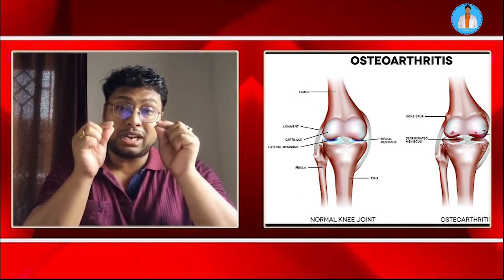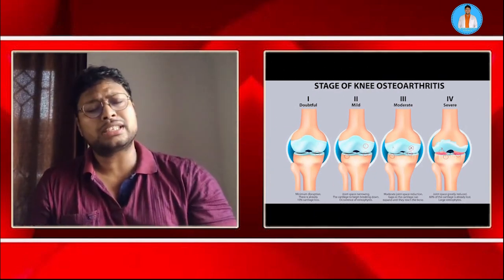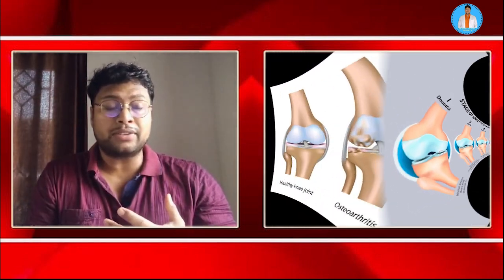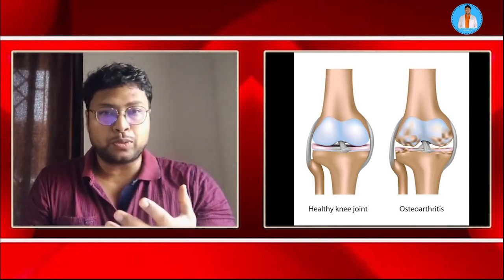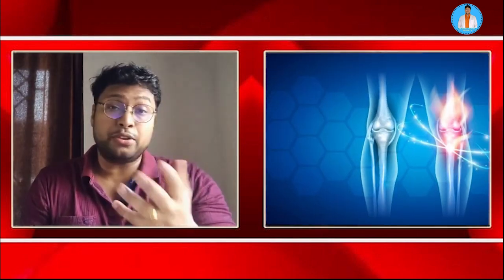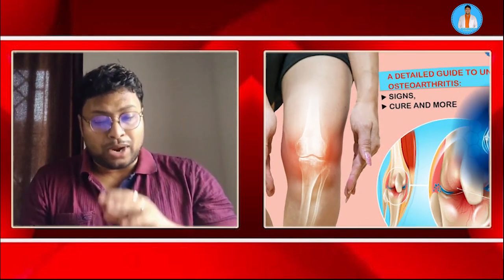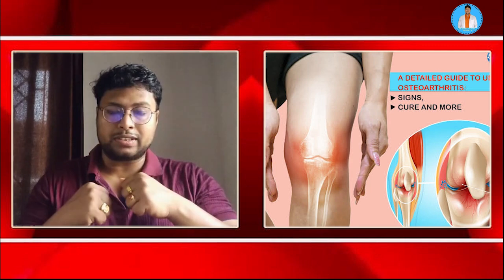So facet joint hypertrophy and osteoarthritis can occur in older ages and can also be seen in patients with high impact sports activity. For example, those who are playing basketball or doing other high impact sports, there you can see this osteoarthritis in those patients. What happens is there would be inflammation of the joint because of this rubbing, and there would be excessive pain.